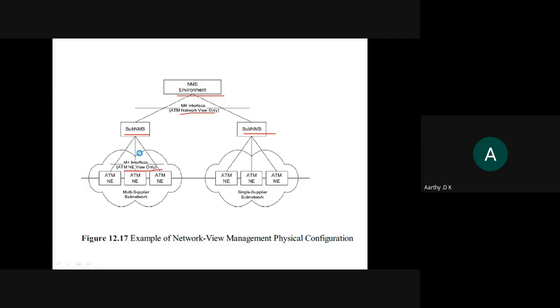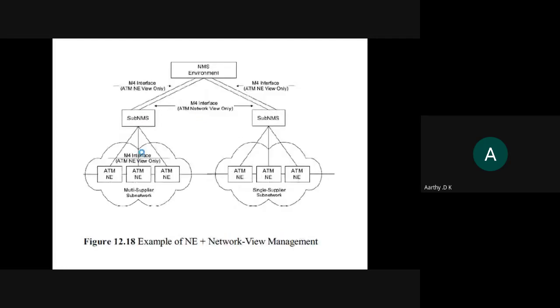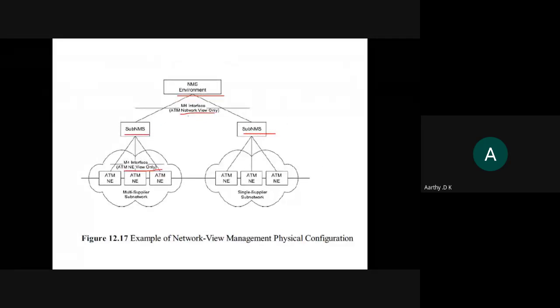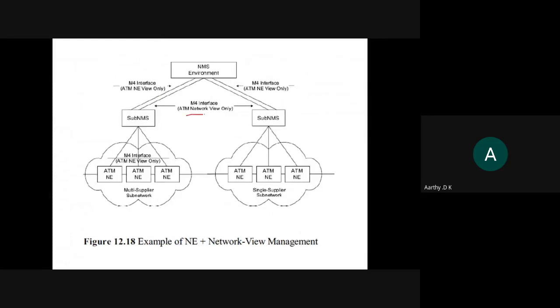So, the next diagram. Here you saw that M4, and again you have this M4 here. But in this M4 itself, we have a two-way communication. One is for one sub network management system, and another one is for the other sub network management system. That is, you are using one kind of network view component with the global one.